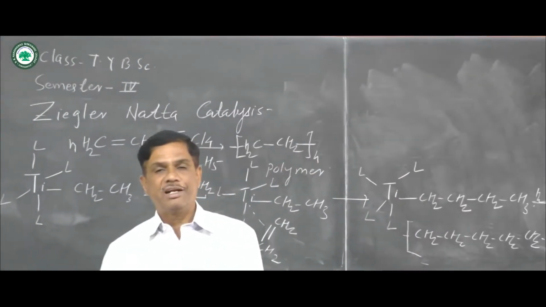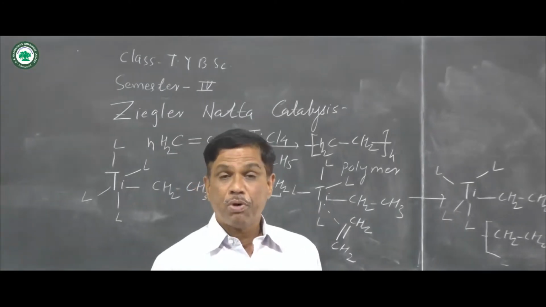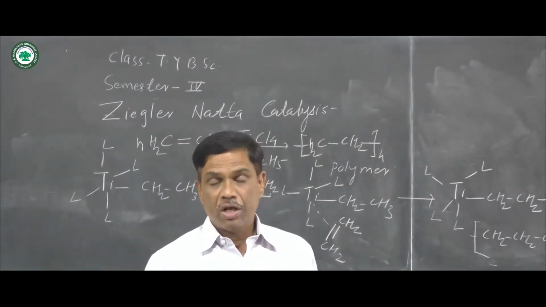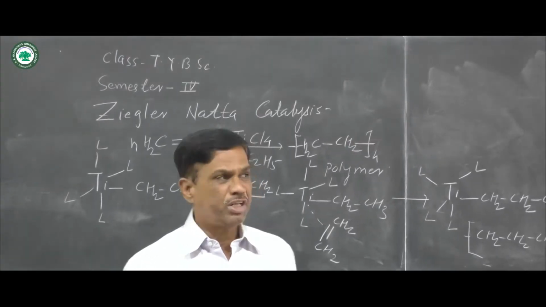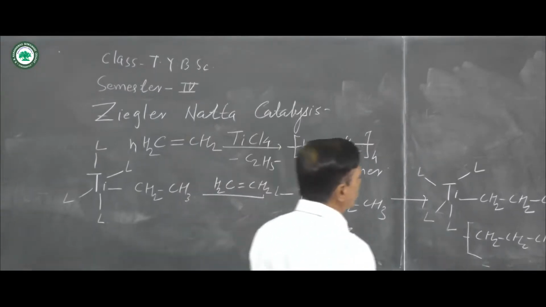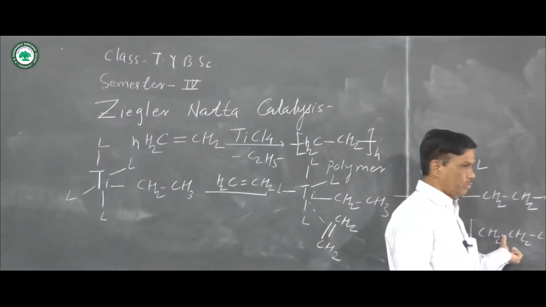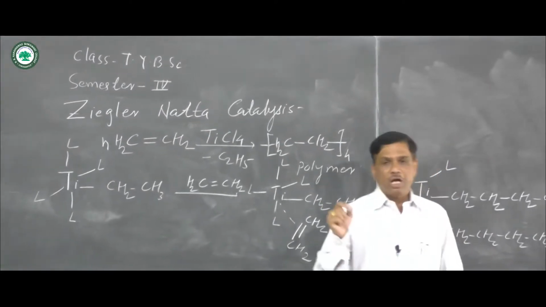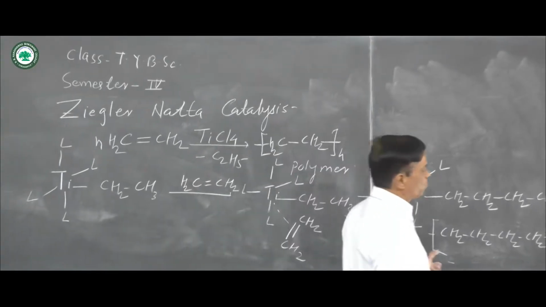Therefore, Ziegler-Natta catalysis is known as a polymerization process, and alkenes are converted into polymeric form, and this polymer is formed. There is so much selectivity for the polymerization, and heavy polymers are formed by adding more groups.